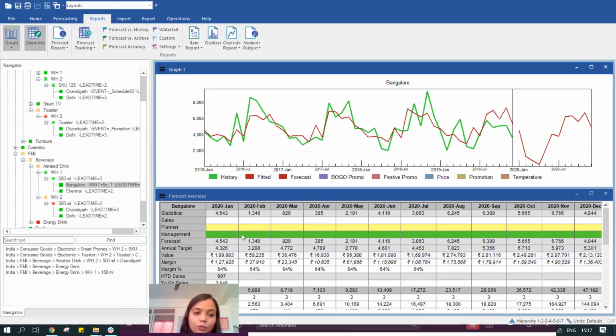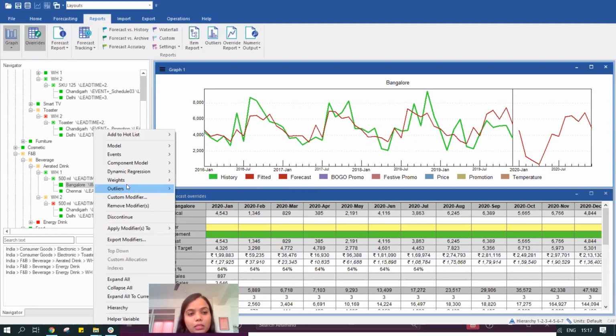So what weights is essentially doing is trying to determine whether this particular time period was 100% or only 10 to 15% of what the normal situation should have been. So it's very easy to simulate any kind of situation or circumstances which would be impacting our sales.